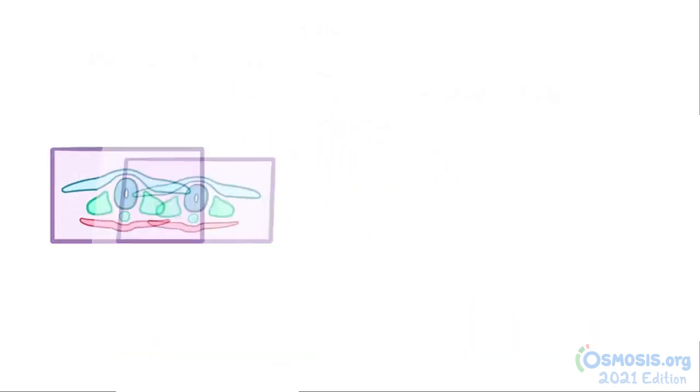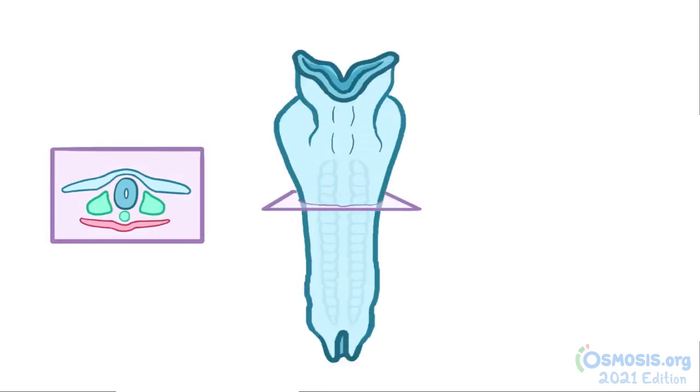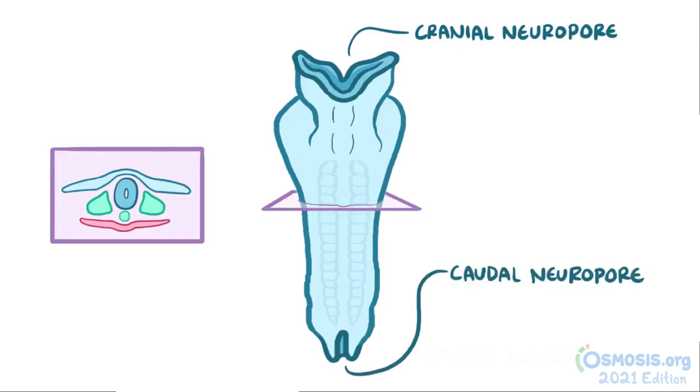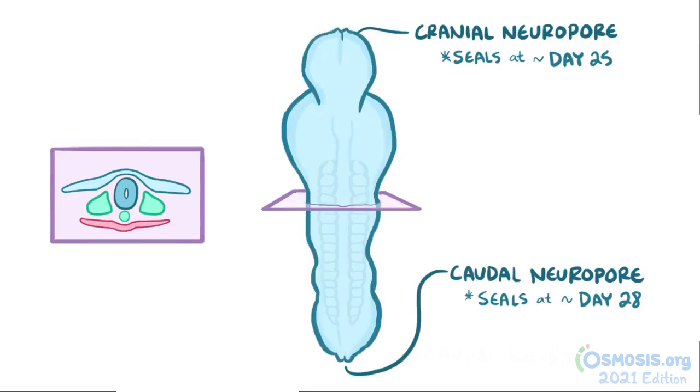At this point, like any hollow tube, the neural tube still has openings at both ends. A large opening at the top called the cranial neuropore, and a smaller opening at the bottom end called the caudal neuropore. The cranial neuropore seals up around day 25, while the caudal neuropore seals up a few days later, around day 28. Once the cranial and caudal neuropores have closed, the neural tube is formed.